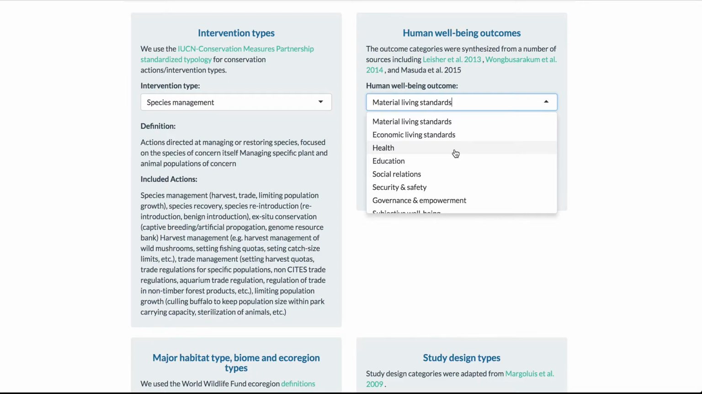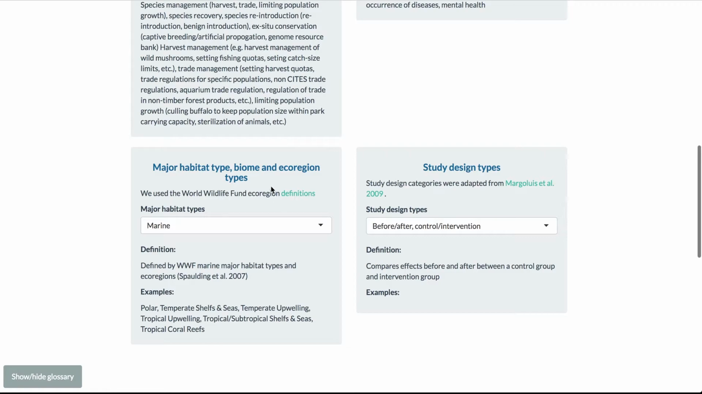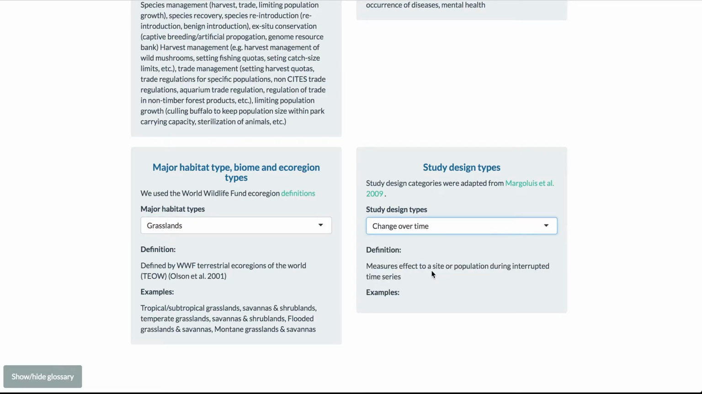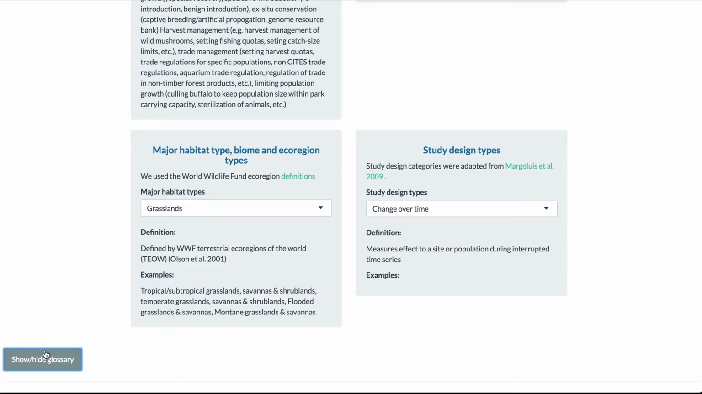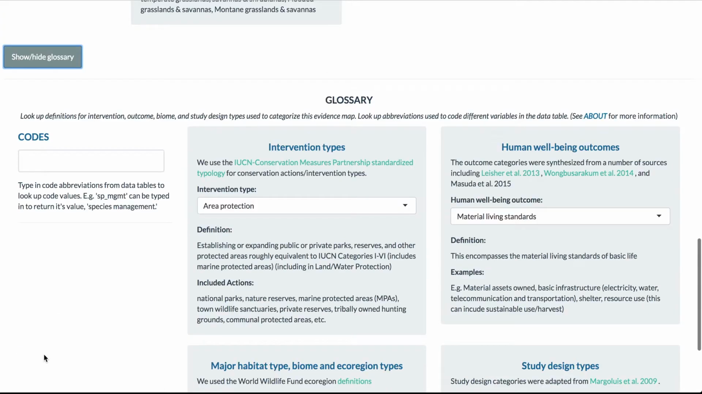Similarly, you can do this for human well-being outcomes, major habitat types, biomes, and ecoregions, and study designs. You can access the glossary at any time by clicking on this button, which is at the bottom of every page, that shows and hides the glossary below where you're exploring data.